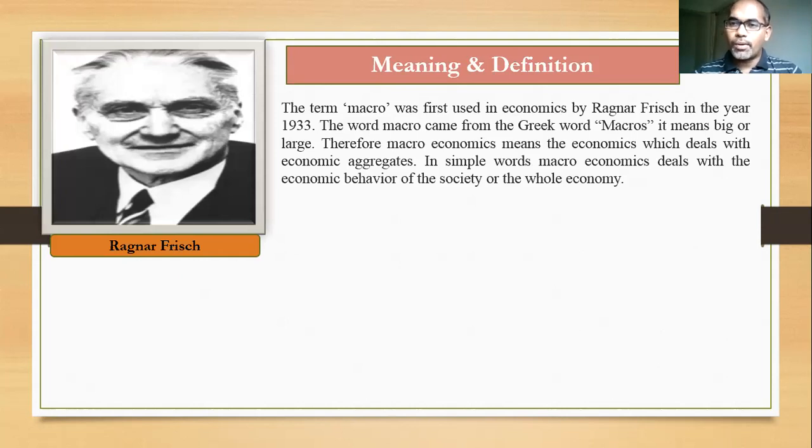What do we mean by makros? Makros means big or large. So we can say macroeconomics deals with aggregate units or aggregate variables, or the economic behavior of the entire nation or entire economy, or sometimes the entire world. That's what we mean by macro, that is, big or large.